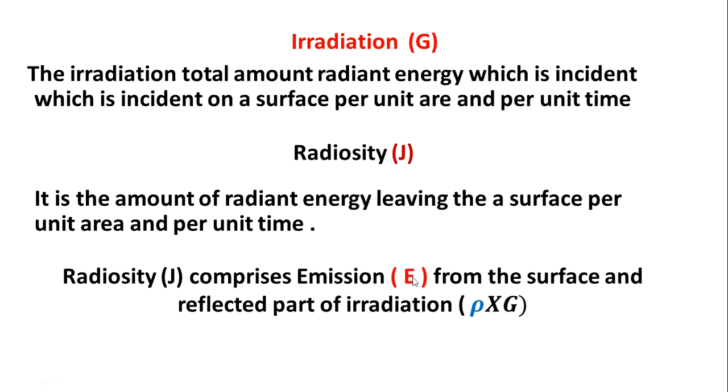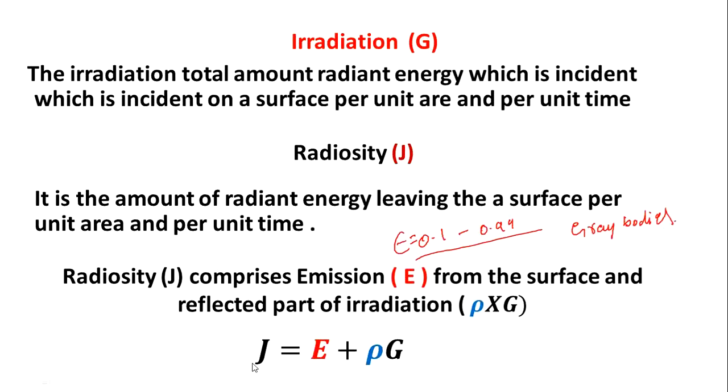This is for the perfect black body, where epsilon is considered as 1. If you consider epsilon, it will vary from 0.1 to 0.99; you can consider that for non-black bodies like grey bodies. Therefore, for the perfect black body, the total radiosity is equal to the emissive power plus the reflected part, where rho is called the reflectivity.